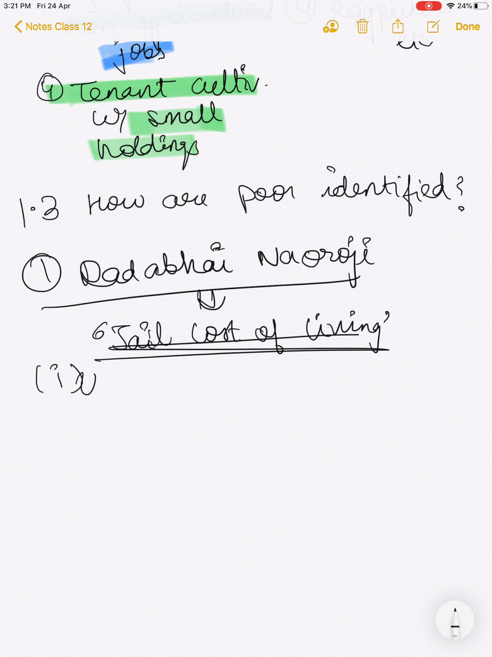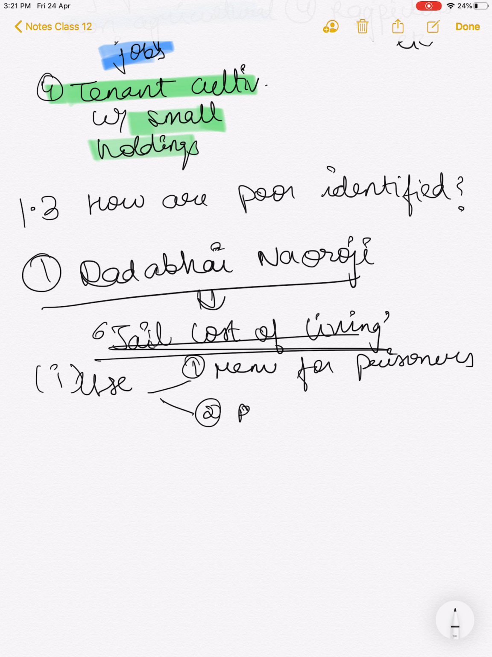He used two things. First was the menu for prisoners, the menu of the people who are in jail, the prisoners, he used that. And secondly, he used the prices currently prevailing, the appropriate prevailing prices. These are the two things that he used.